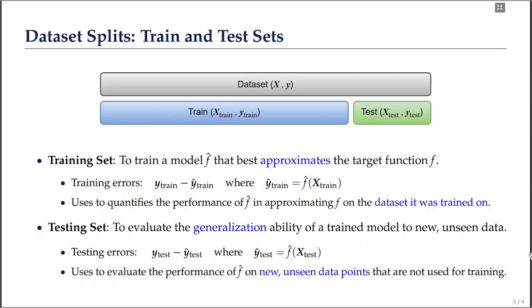And the testing set is used to evaluate the generalization ability of a trained model to new or unseen data, or data that is not used for training. Here we have testing errors, and we intend to minimize these testing errors. So the test set is used to evaluate the performance of the trained model on new unseen data points that are not used for training.